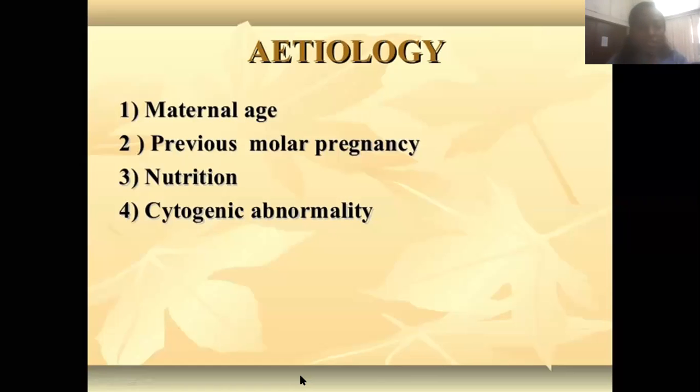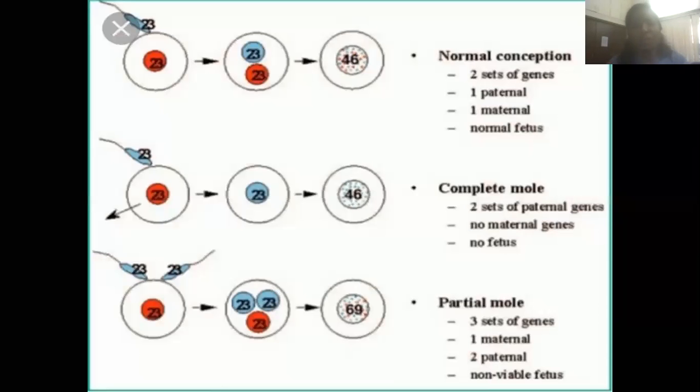Or sometimes a cytogenetic abnormality can lead to it. So now, how can we differentiate? See in this diagram, there are three varieties: first, normal conception; second, complete mole; and third, partial mole. What happens in normal conception? We know that the ovum unites with that of the sperm.